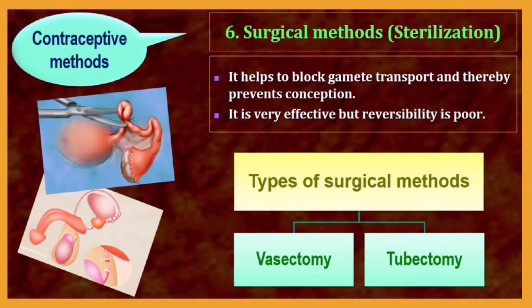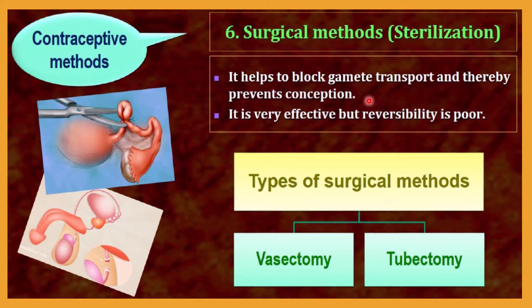Next method of contraception is the surgical method, also called the sterilization process. It helps to block gamete transport and thereby prevents conception. You know very well that for fertilization, gamete transport is a very important step, but here the sterilization process blocks the gamete transport.